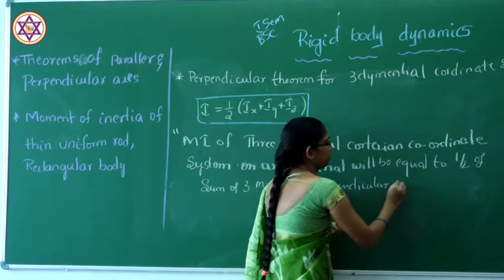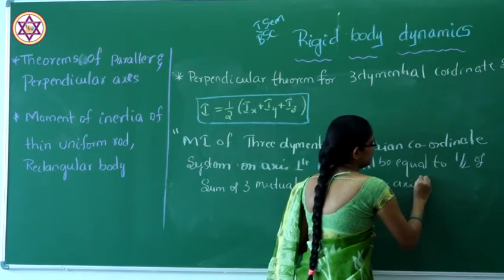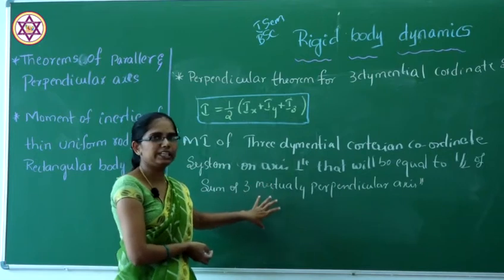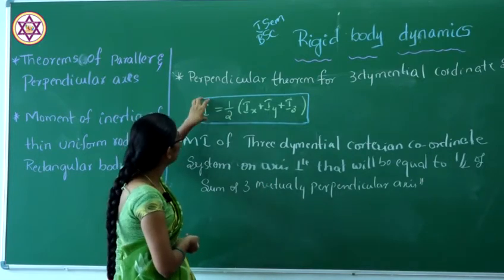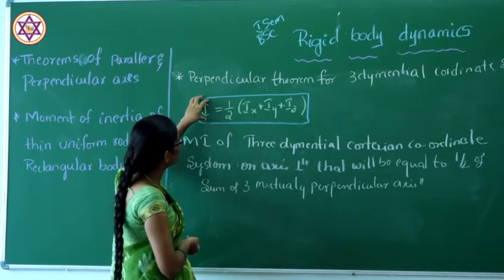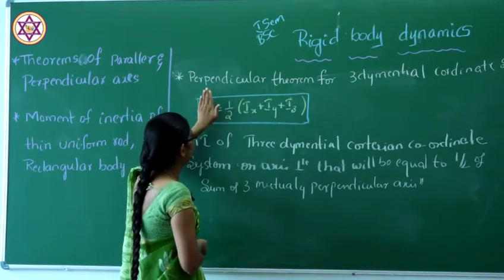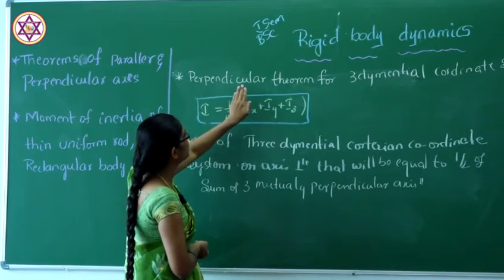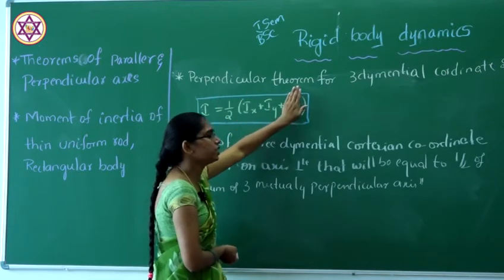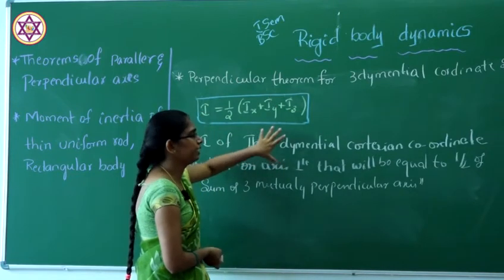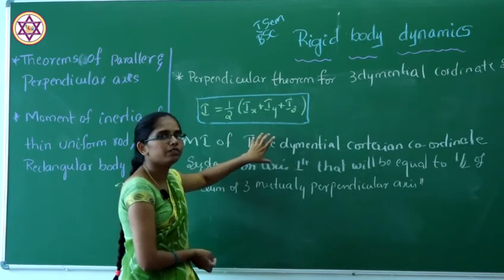Three mutually perpendicular axes. This is the statement if you consider a three-dimensional Cartesian coordinate system. The moment of inertia of a three-dimensional Cartesian coordinate system should be equal to half of the sum of the moments of inertia about three mutually perpendicular axes. This is very important, they will ask for 2 marks.